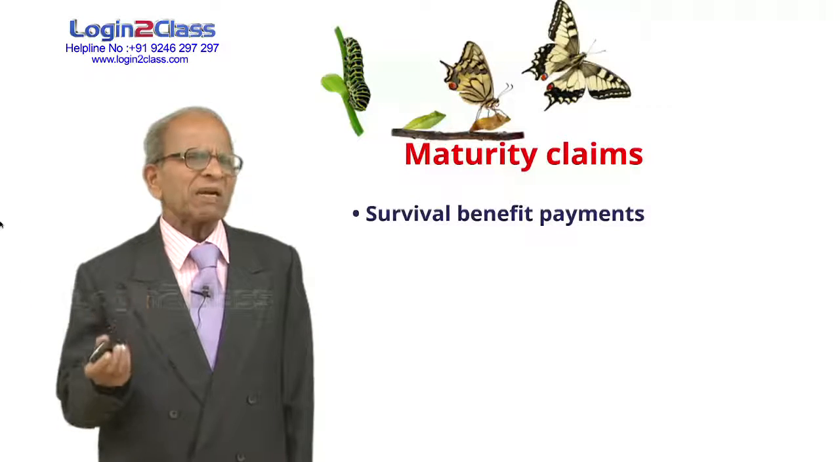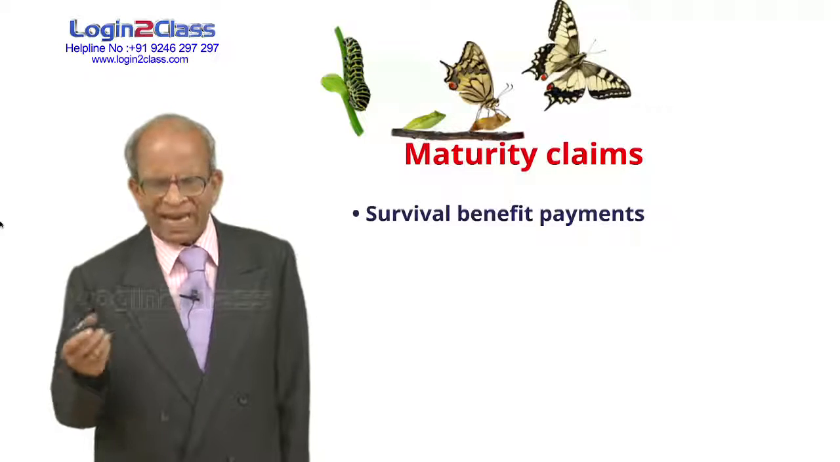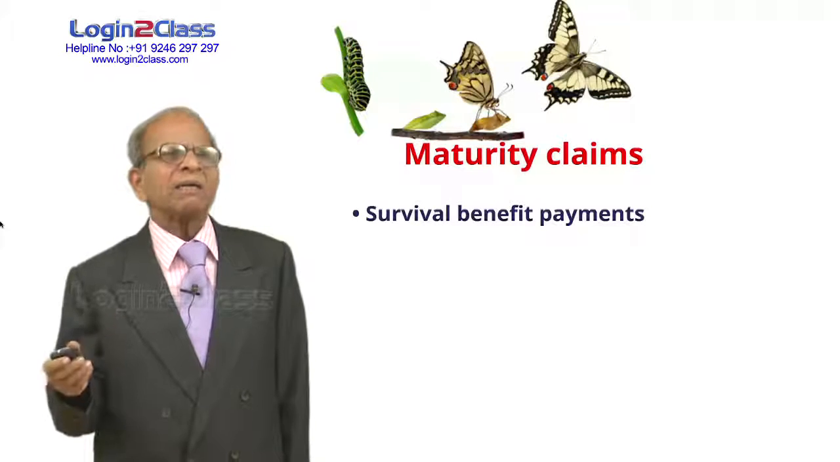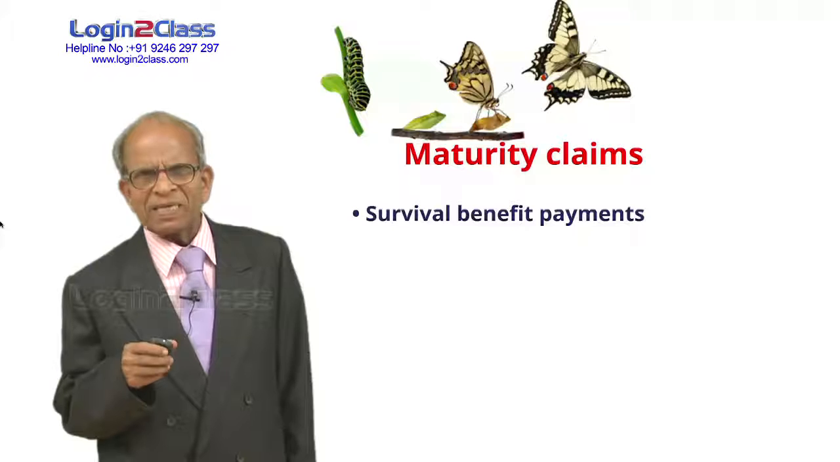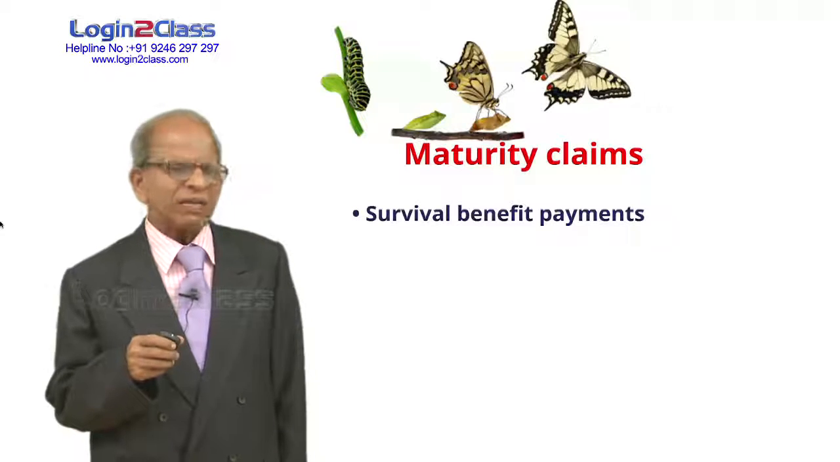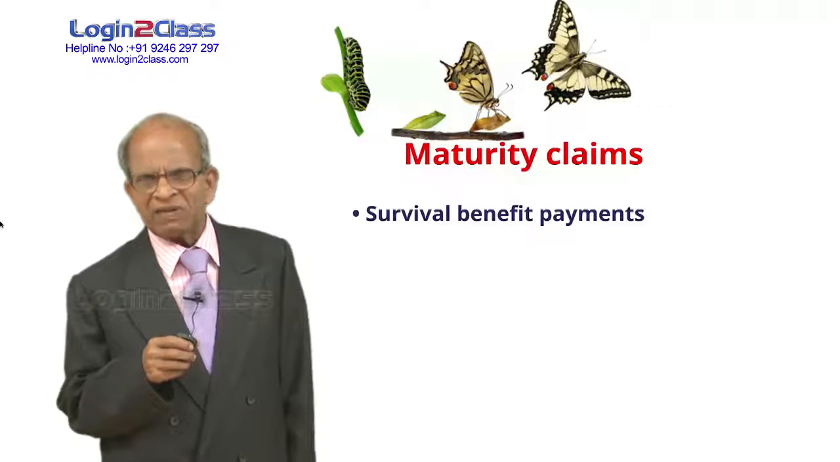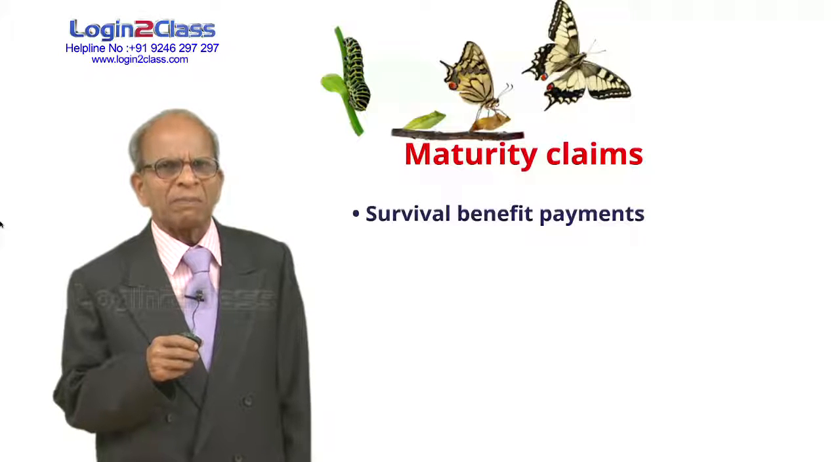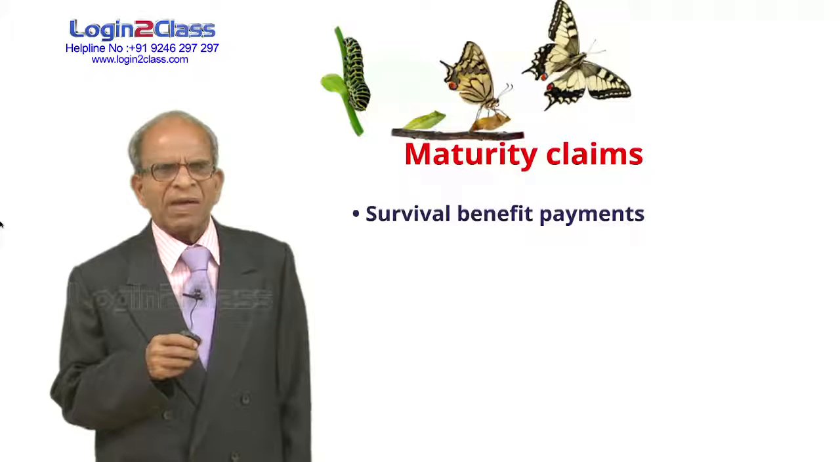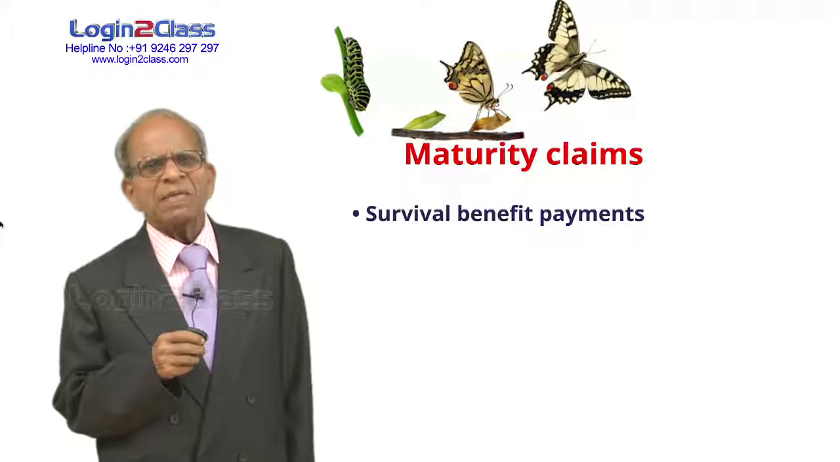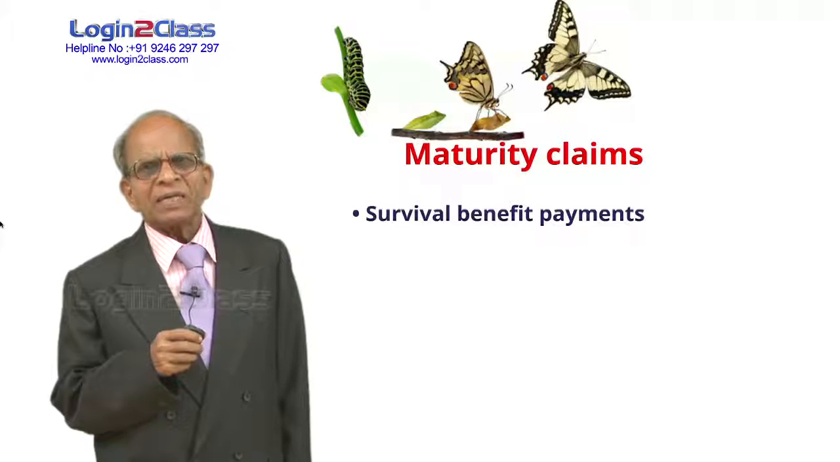If it is a policy for 1 lakh, they may pay some 20,000 rupees after 5 years, and again 20,000 rupees after another 5 years. Like that they may go on making payments at certain intervals, be it 5 years or 4 years. And the last payment will be the maturity claim payment.